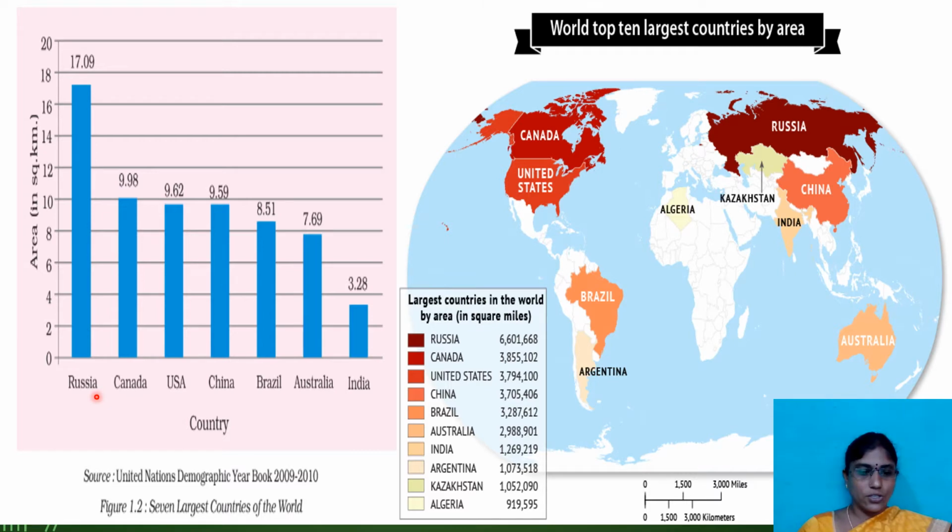In Russia it is 17.09%, Canada 9.98%, USA 9.62%, whereas China 9.59%, Brazil 8.51%, Australia 7.69%, whereas our India takes 3.28% of the world's land.